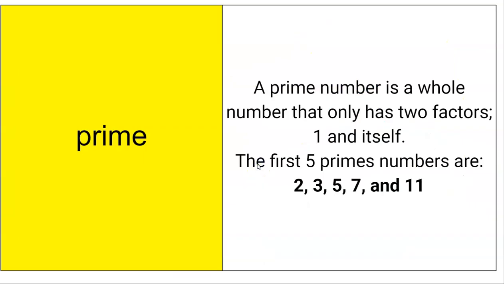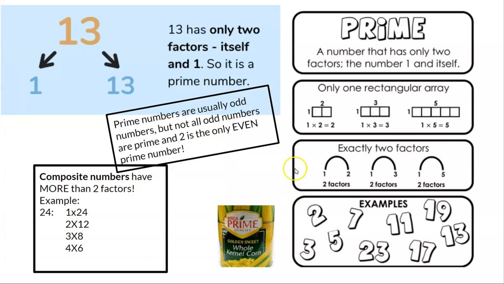All right, next slide. The word prime. We've talked about this quite a bit already this year, but a prime number is a whole number that only has 2 factors, 1 and itself. The first 5 primes are 2, 3, 5, 7, 11. It's really important to memorize those. It'll help you so much when we start reducing fractions and for lots of other applications in math. So prime numbers are usually odd numbers, but not all odd numbers are prime, and 2 is the only even prime number. Here's an example, 13. The only way to make 13 is 1 times 13.